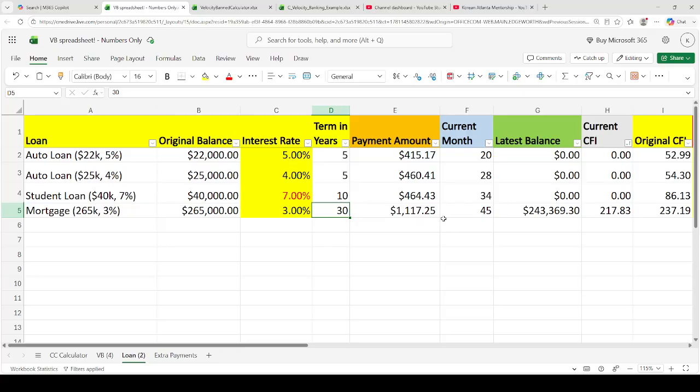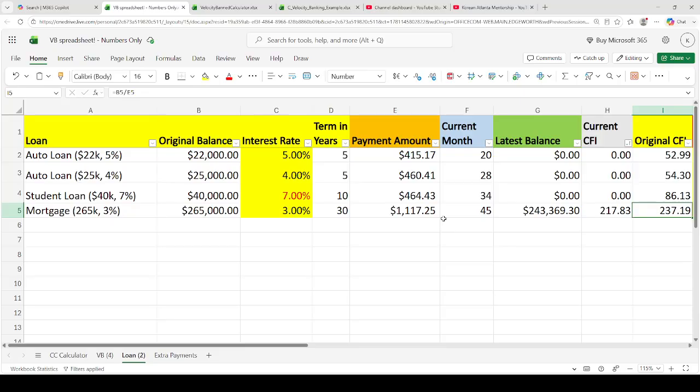Okay, so yes, we need to pay the mortgage, but we need to pay it off last. Okay, we need to pay off that mortgage last. We still need to pay it off. You know, don't go to 30 years because you're going to end up paying like a 50 to 100% interest on the loan. That's why they're big money makers for the banks, right? So, but we're going to pay it off now that we have maximum cash flow.